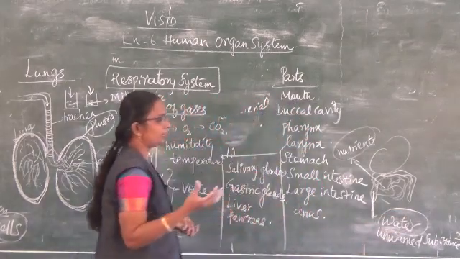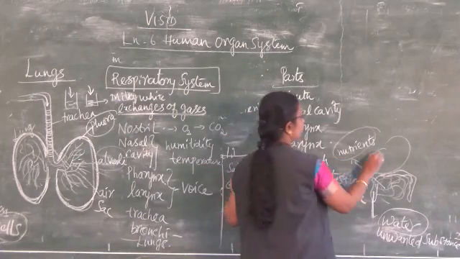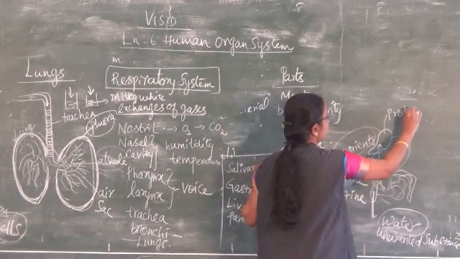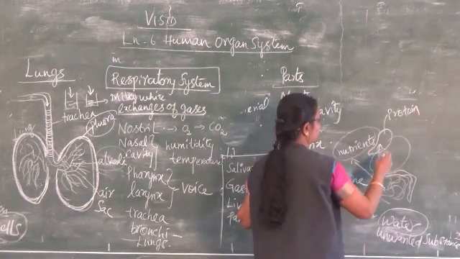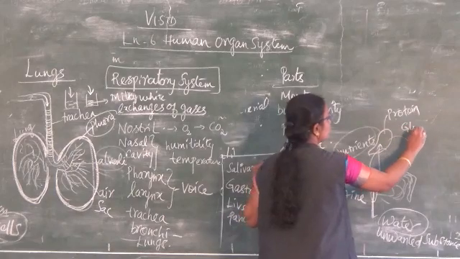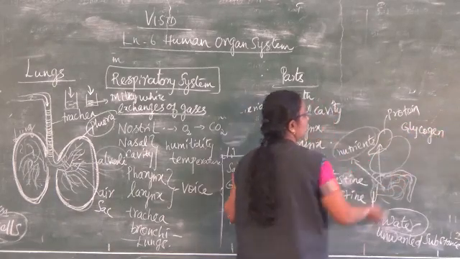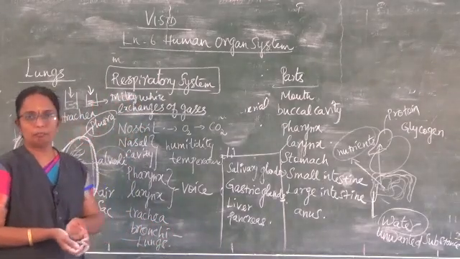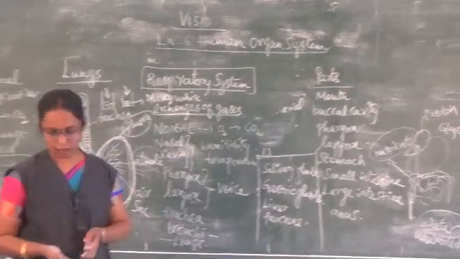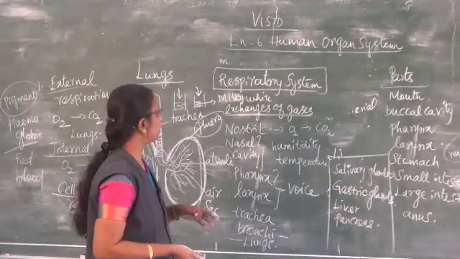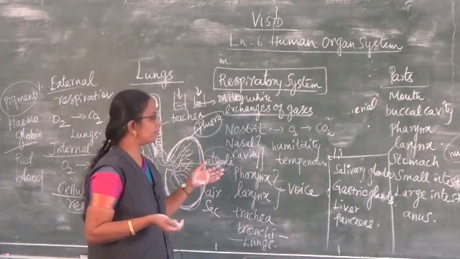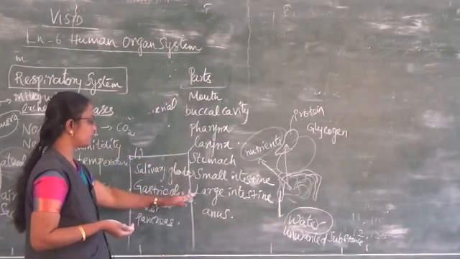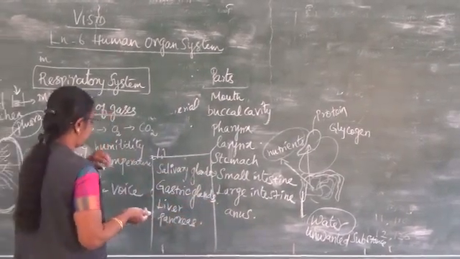Then the food is released. After that it also enters into the liver, from where the nutrients, protein, everything mixes along with the bloodstream, and then they convert them into useful glycogen. So this glycogen mixes along with the bloodstream and enters into all parts of the body. Thus this is how digestion takes place inside the body. So the digestive system comprises mouth, buccal cavity, pharynx, larynx, stomach, small intestine, large intestine, and then anus.